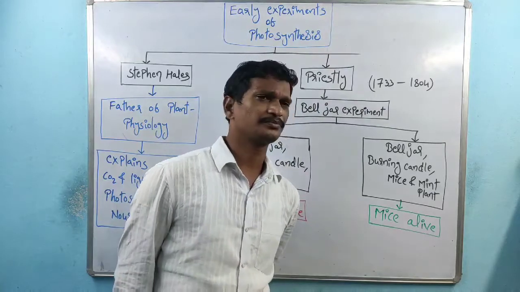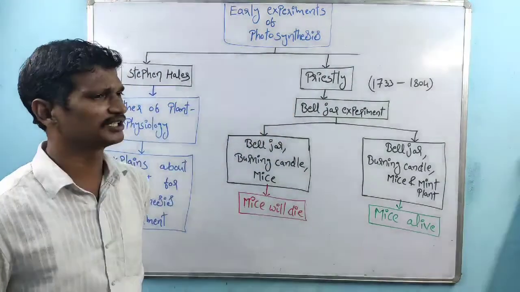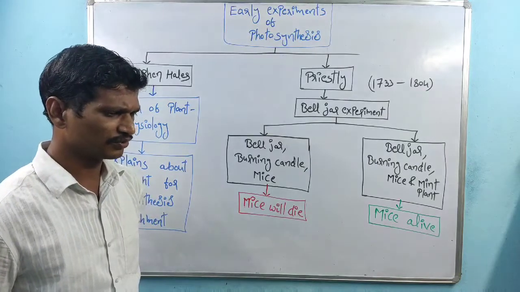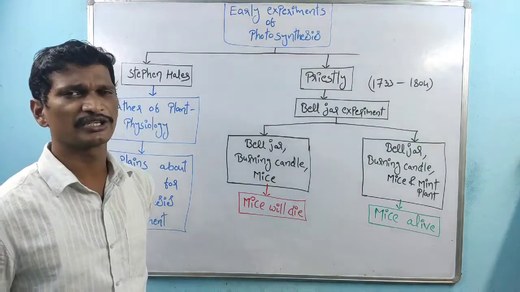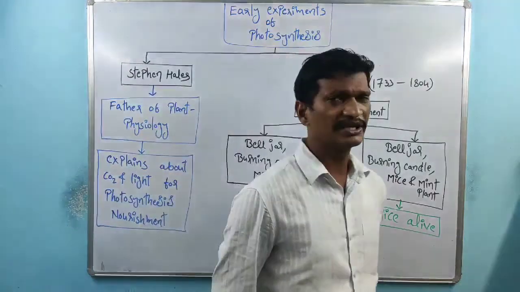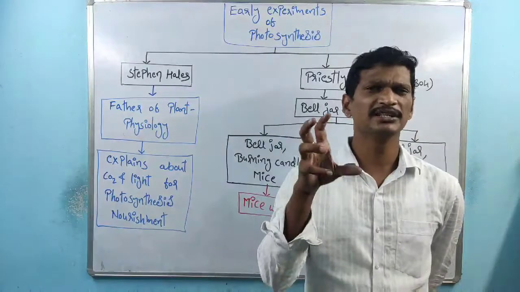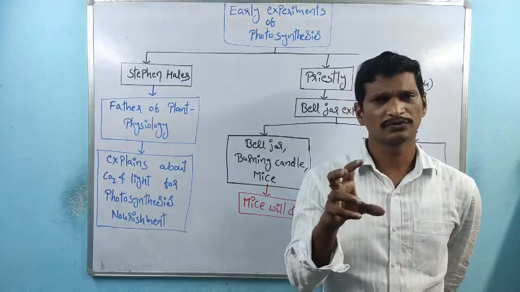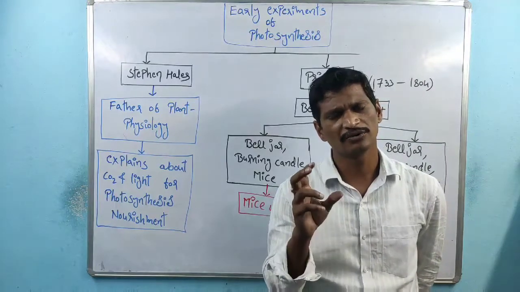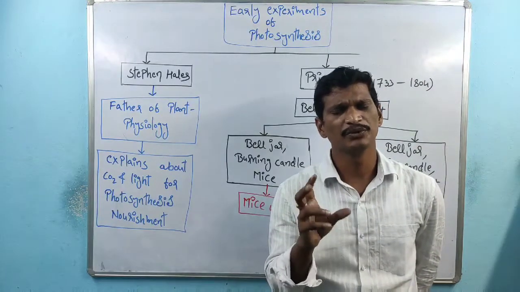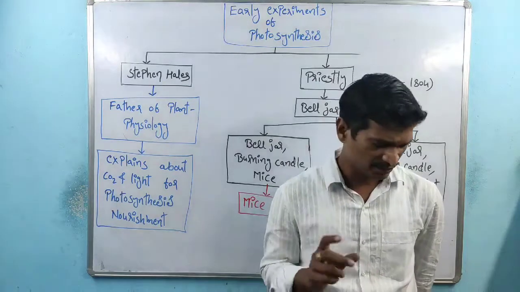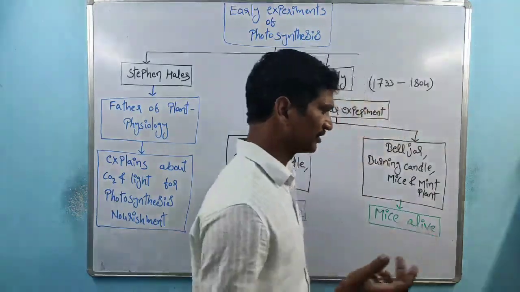Joseph Priestley proved that during the photosynthesis process, restoration of air takes place. The main theme of Priestley's bell jar experiment is restoration of air, that is, purification of air by the photosynthesis process. How he explained it, we are discussing now.